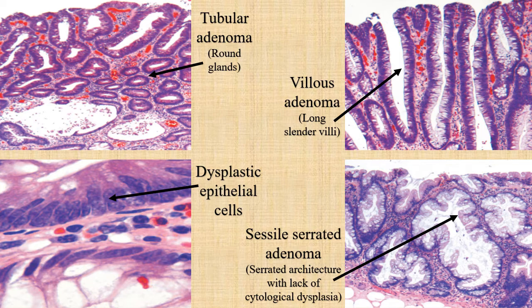The dysplastic epithelial cells you can see in the lower left image are the prognostic as well as the prominent feature of the colonic adenoma, and that's why they are the precursor lesion for colorectal carcinoma. The lower image is showing the serrated sessile adenomas, which have serrated architecture with lack of cytological dysplasia, but this serrated architecture is suggestive of a precursor lesion for colorectal carcinoma.